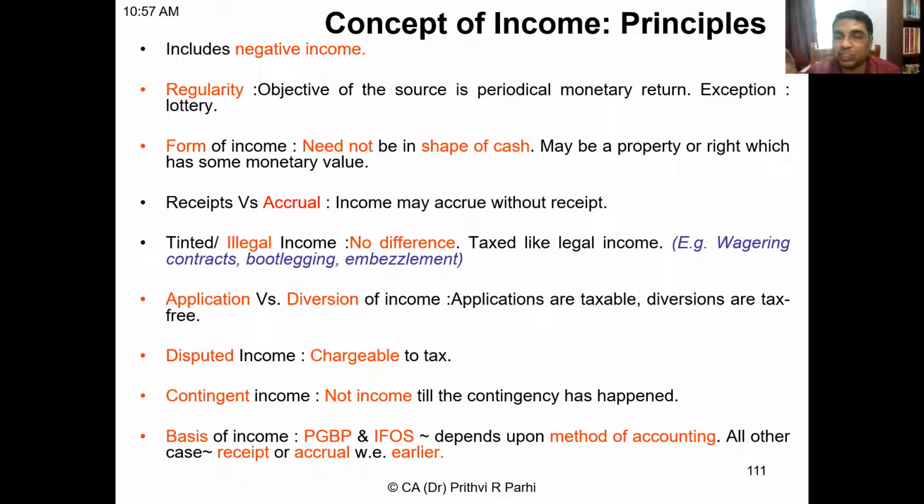But if the contingency has not happened, you have sold only 50 units, that doesn't mean that 50% income will be recognized. No, the contingency has not happened. So contingent incomes will become income only when the contingency has happened. Okay. Yes, sir. Next point. Basis of income.